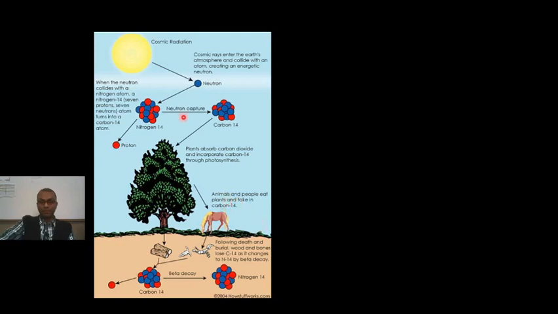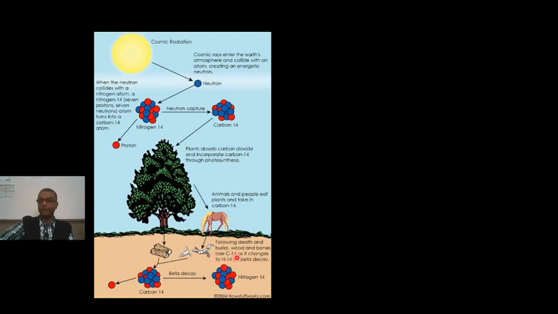So this is a graphical representation of the process of carbon dating. Cosmic radiations, neutrons, enter the Earth's atmosphere and collide with atoms, creating an energetic neutron. This neutron bombards the nitrogen-14, converting it into carbon-14 along with the emission of a proton. This carbon-14 goes into plants through photosynthesis. From the plants, animals take it up. However, following death and burial, wood and bones lose carbon-14 as it changes to nitrogen-14 by beta decay.